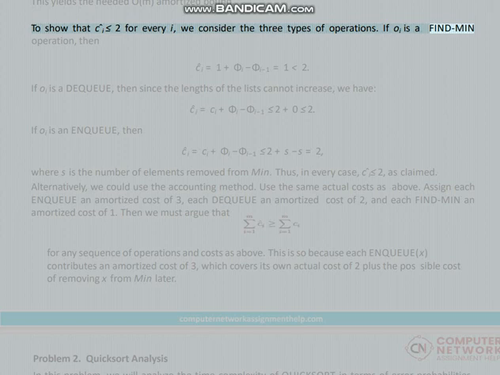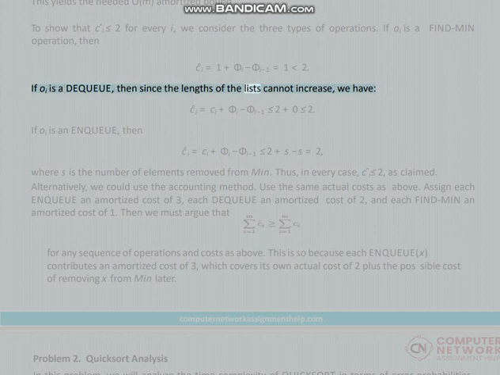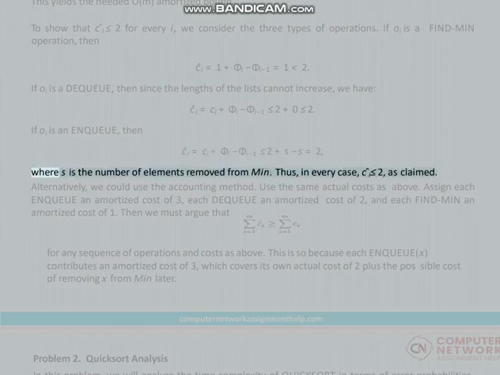If Oi is a find min operation, then the amortized cost equals 1 plus phi i minus phi i-1, which equals 1, less than 2. If Oi is a deque, then since the lengths of the lists cannot increase, the amortized cost equals Ci plus phi i minus phi i-1, less than or equal to 2 plus 0, less than or equal to 2. If Oi is an enqueue, then the amortized cost is less than or equal to 2 plus s minus s equals 2, where s is the number of elements removed from min. Thus, in every case, the amortized cost is less than or equal to 2, as claimed.